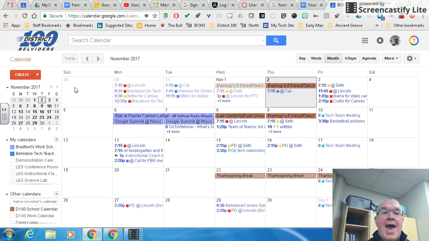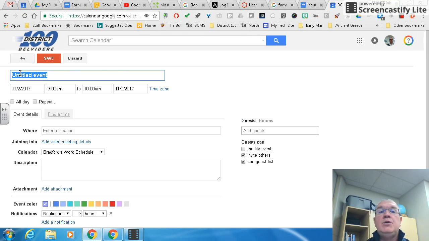So how do I add an event to the calendars that I can actually edit? Well, I'm going to go to this create box here. And I want to show you one little thing. Next to the create box, there's a little drop down arrow that says quick add. Please do not use that option. That option will only put an event on your default calendar, which means that it will not go under the right calendar and you will not have the room reserved. Instead, make sure you click on the create box, and you know that you've done it right when you see this box open.